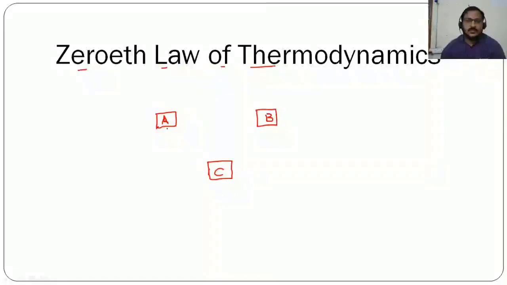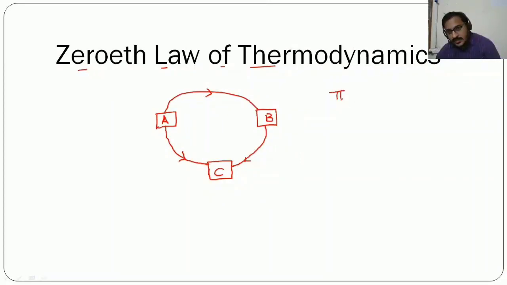See, suppose A is in thermal equilibrium with C and B is in thermal equilibrium with C. Then A and B are also said to be in thermal equilibrium. See, try to remember that we are talking majorly here about thermal equilibrium, not thermodynamic equilibrium. So when it comes to zeroth law of thermodynamics, we majorly concentrate on this thermal equilibrium.